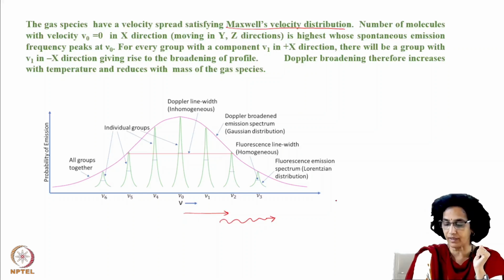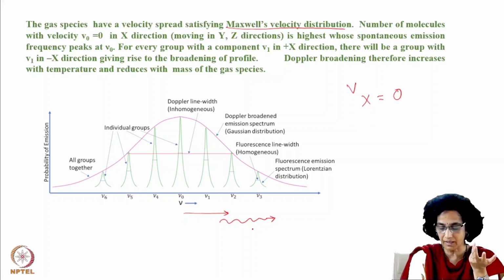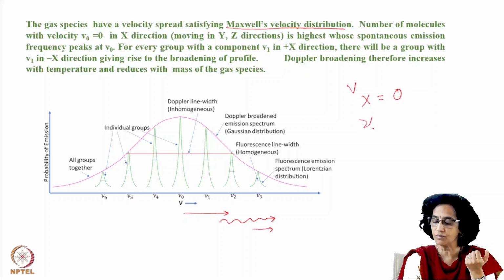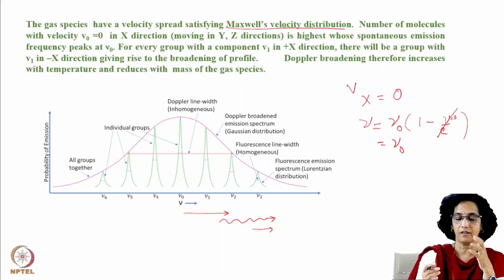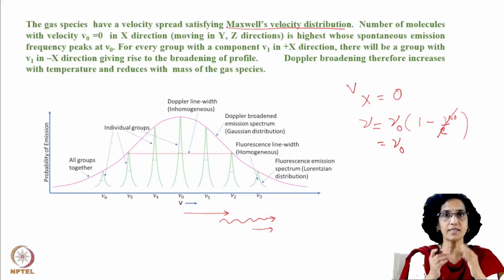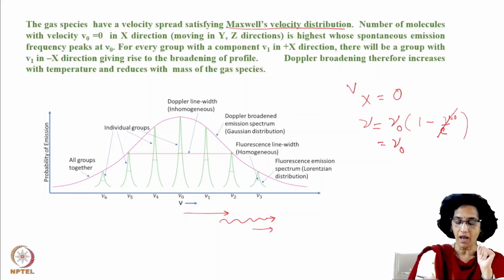Because they have no component, vx is 0. Therefore if they emit in the x direction, then the frequency nu should be equal to nu 0 into 1 minus v by c, where v is 0, so that will be equal to nu 0. So we will have the maximum number of molecules which do not have any component in the x direction, and they will emit at the central frequency, which is nu 0.